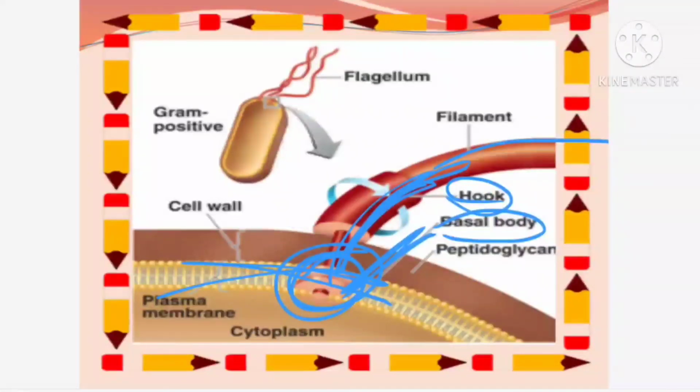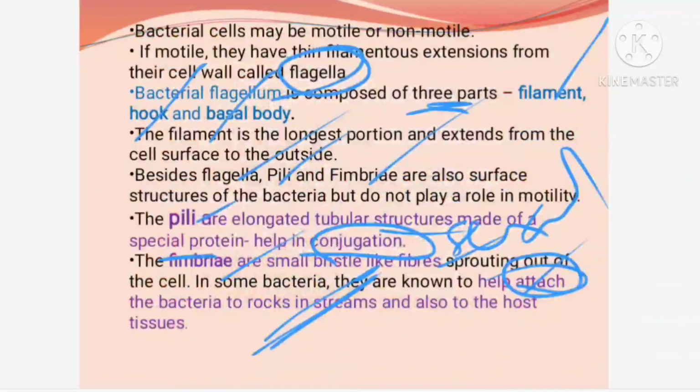So what are the 3 parts of the flagellum? One is the basal body, by which the flagellum is attached to the plasma membrane. Thereafter you can find the hook, and then it is the filament. So this is the structure of the flagellum, and that we have already covered.